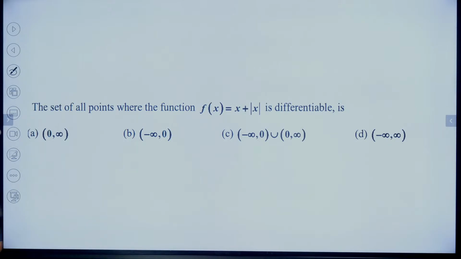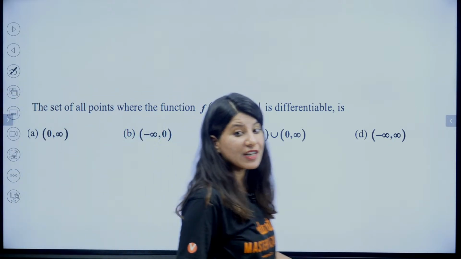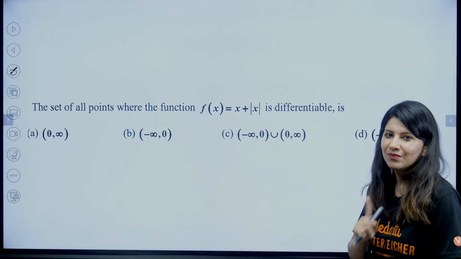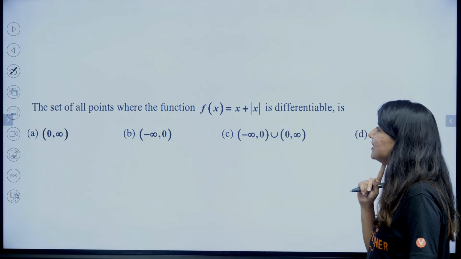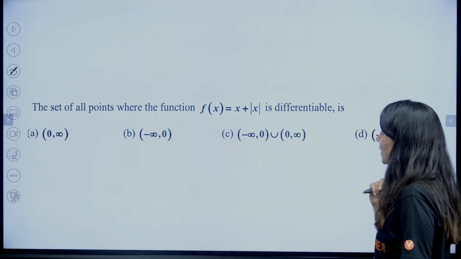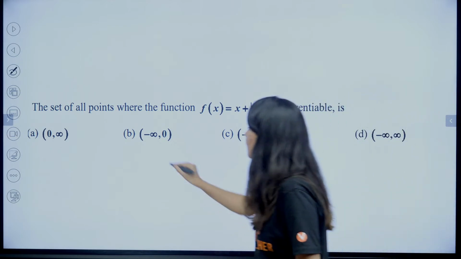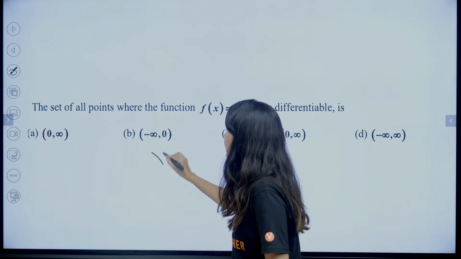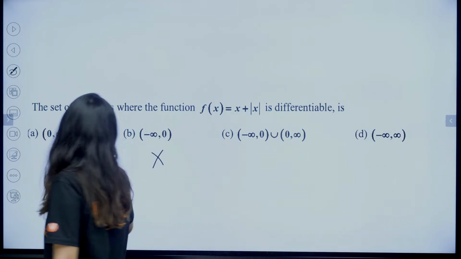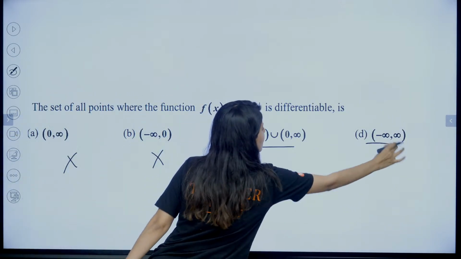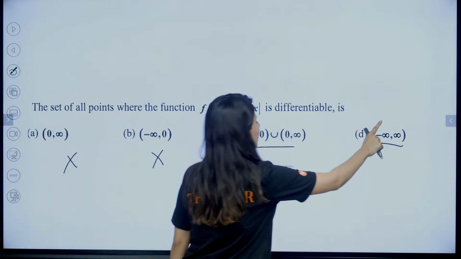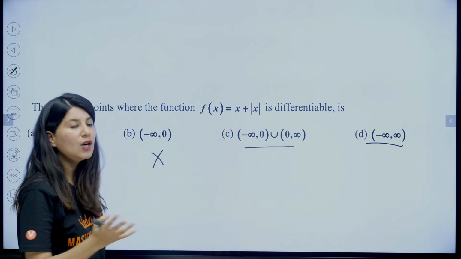So, the set of all points where this function is differentiable. Okay. So mod x, you know that x equals 0 could be the checkpoint. Only x equals 0 is doubtful. So differentiable at option B is wrong. Option A is also wrong. So we need to check for x equals 0. If it is differentiable at x equals 0, we are going to mark this. Otherwise, we are going to mark this. How do we do that?